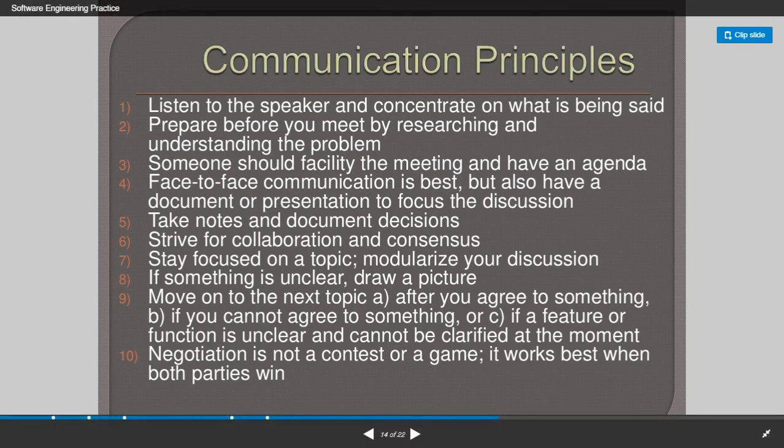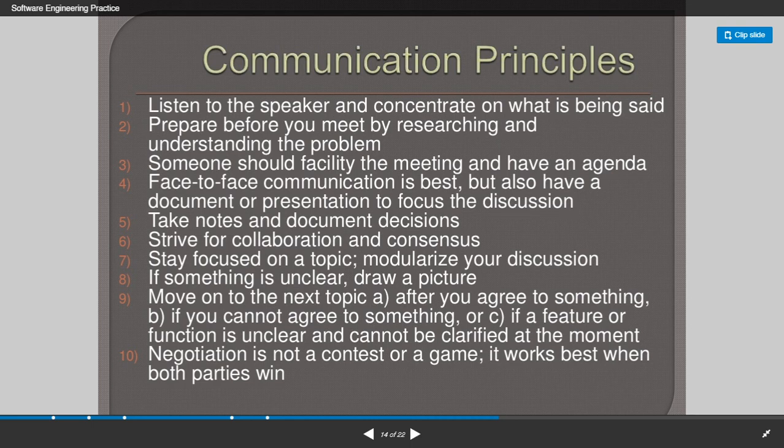And then take notes and document decisions, and strive for collaboration and consensus. Here the collaboration is among the team members who are going to develop the project, and the agreement from the user or the customer. And stay focused on a topic, modularize your discussion.